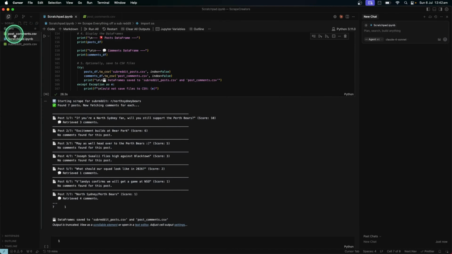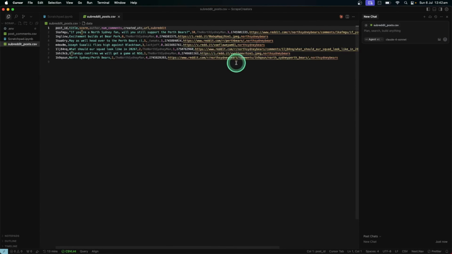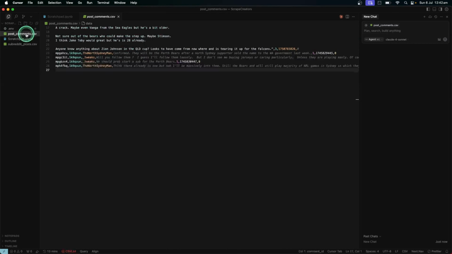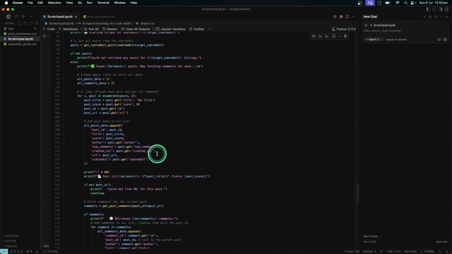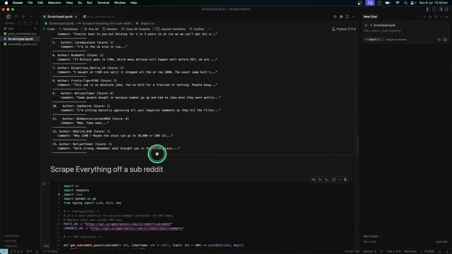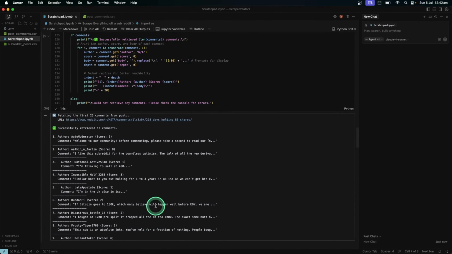what we get is actually 2 different CSV files that I download them to. So one is just all the posts in a format like this, and the other is all the comments and also some of the posts, with all the relevant comments, so you can read it pretty easily. These ones here didn't have any comments. That's really it. A pretty straightforward run through of the ScrapeCreators API for Reddit.